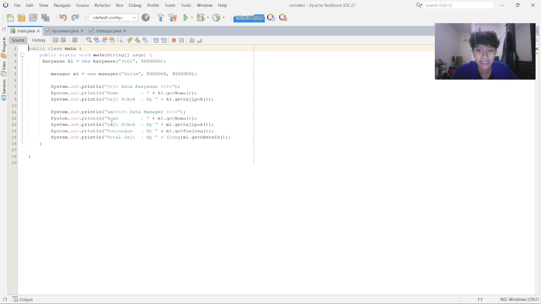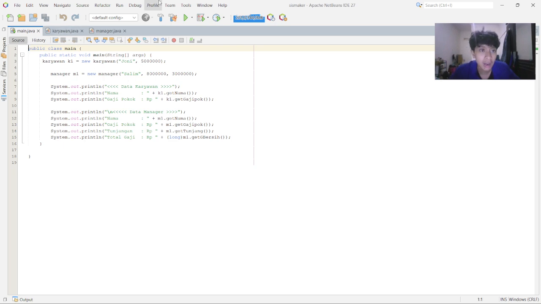And then for the last one, the main class functions as the driver class of the program. In this class, I created objects from both the karyawan and manager classes to demonstrate how the system works. First, I instantiated the karyawan object using the parameterized constructor to show constructor overloading. Then I created a manager object to demonstrate inheritance and the use of the super keyword.